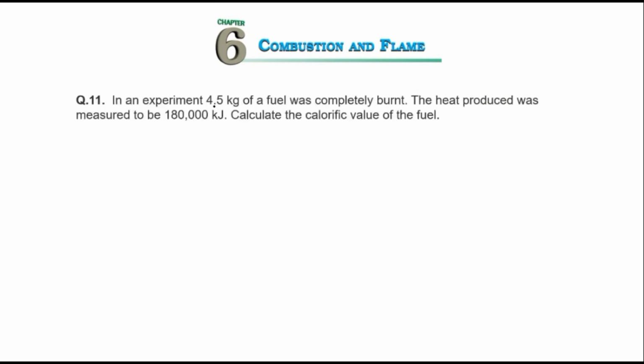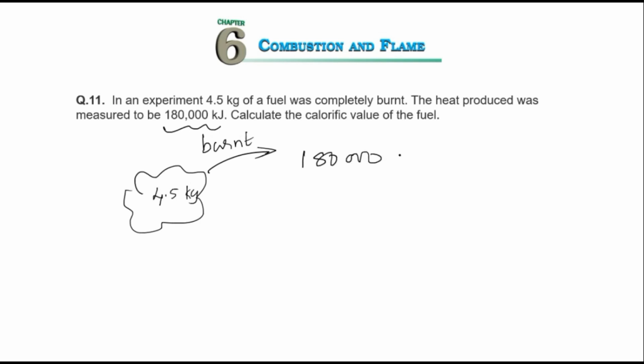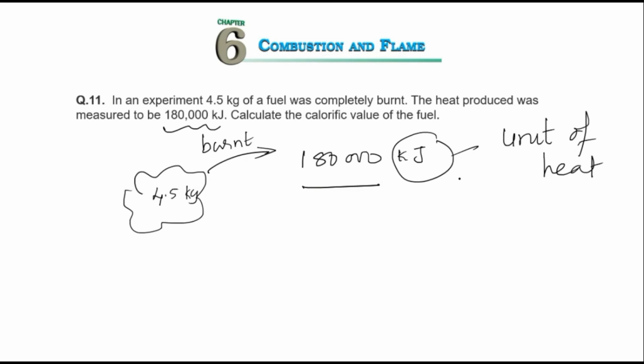In an experiment, 4.5 kg of fuel was burnt completely. So there was a fuel, and the weight of the fuel is 4.5 kg, and when it is completely burnt, the heat produced was 1,80,000 kilojoules. What is a kilojoule? A unit of heat, right? So this much heat energy is produced after burning 4.5 kg of fuel. Calculate the calorific value.